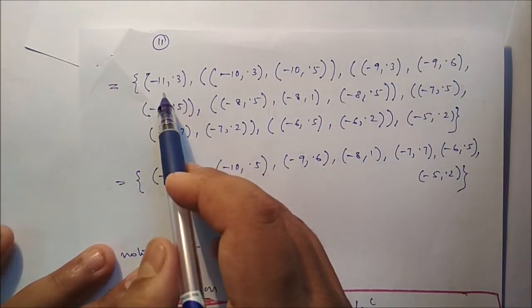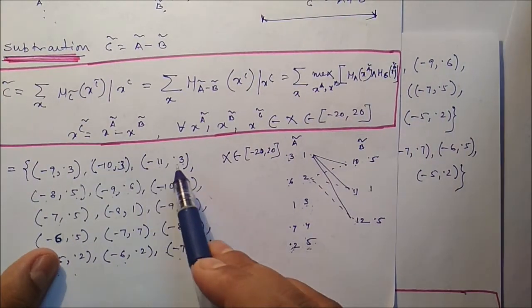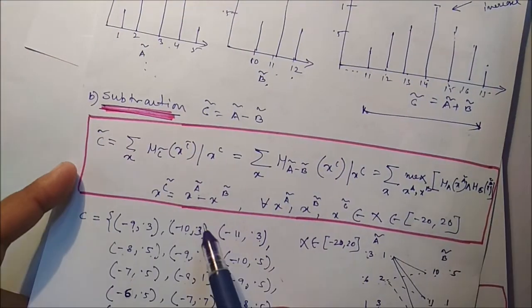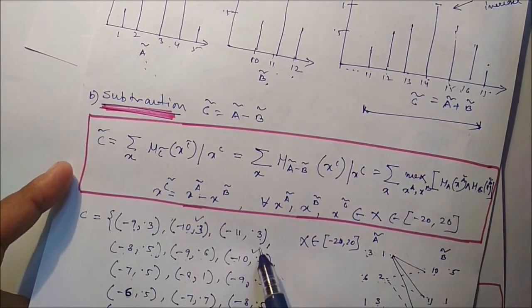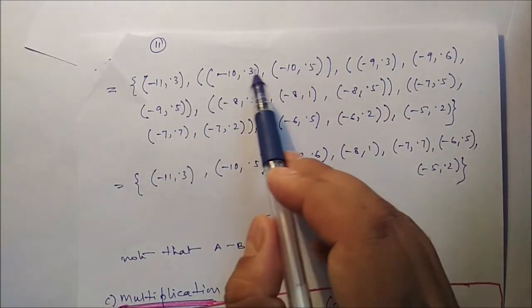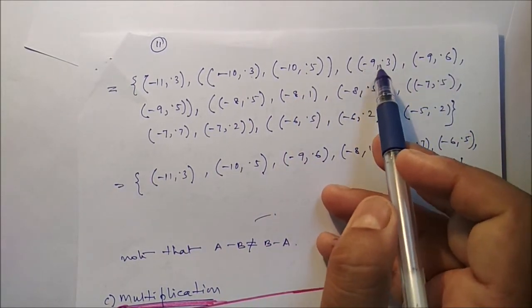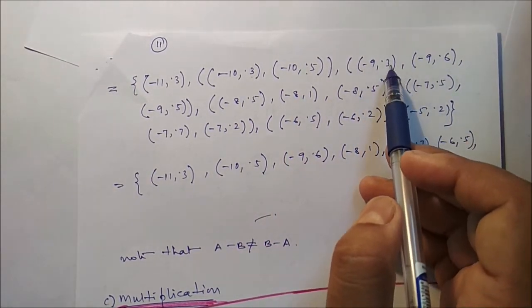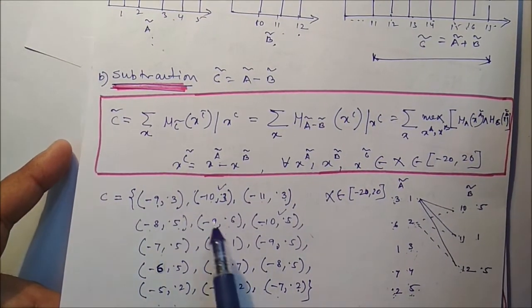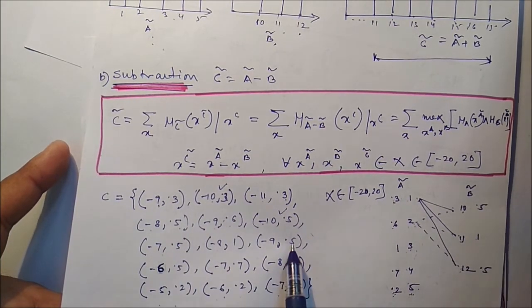So you can see minus 11. There is a single minus 11, whose membership value is 0.3. Two minus 10s are there. You can see this one and this one, and membership values are 0.3 and 0.5. Three minus 9s are there. So this one, and this one, the membership values are 0.3, 0.6 and 0.5.